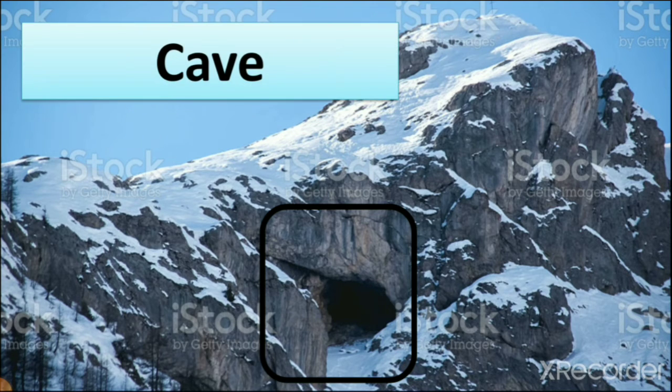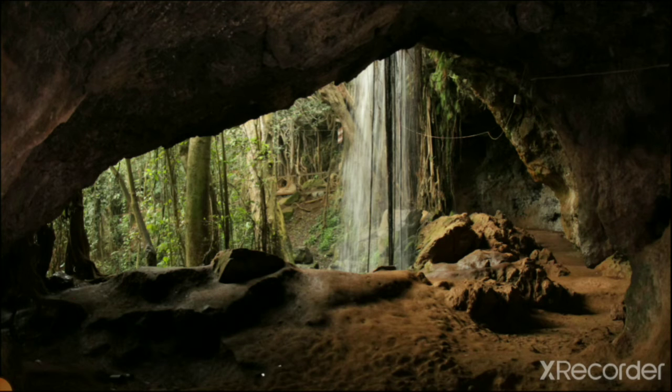So now you can understand what a cave is. I will show you some pictures, then you can understand that you also see these caves. Here you can see some pictures of caves. Now you can see that there is a big place, so because of that animals can live there.